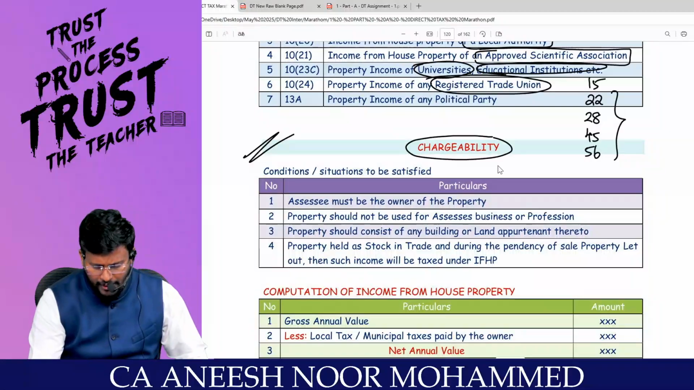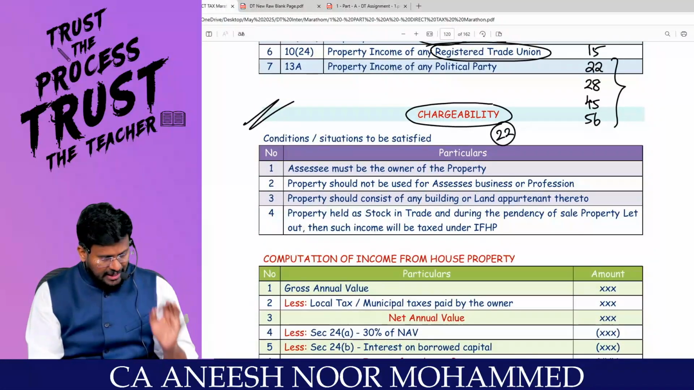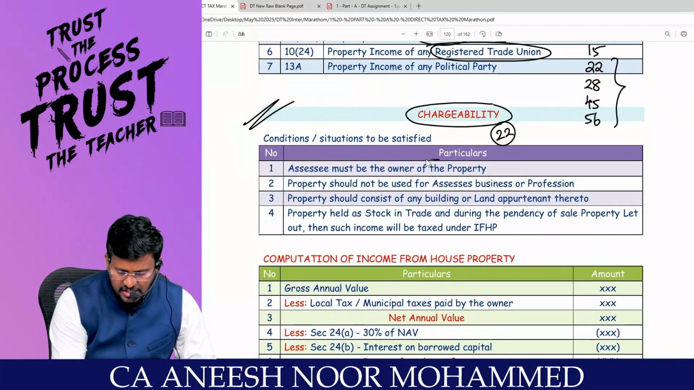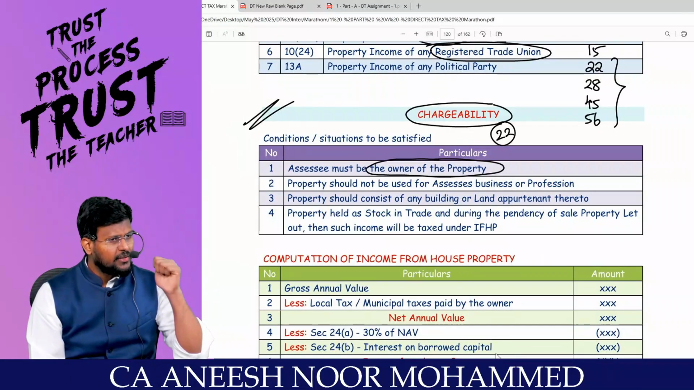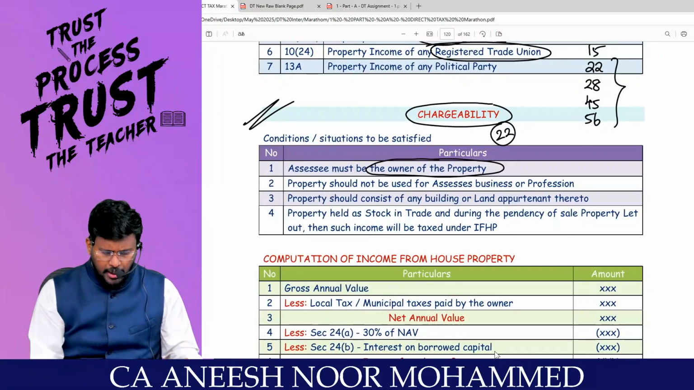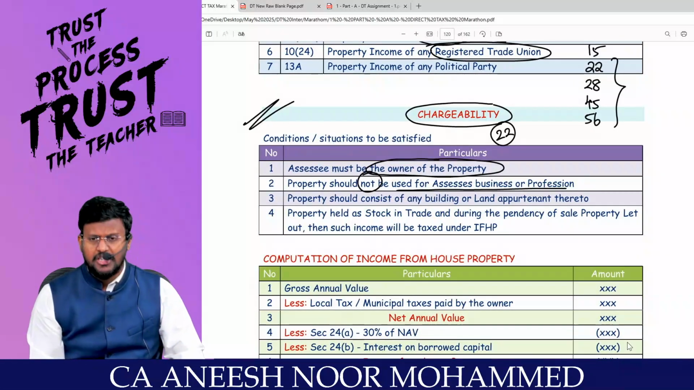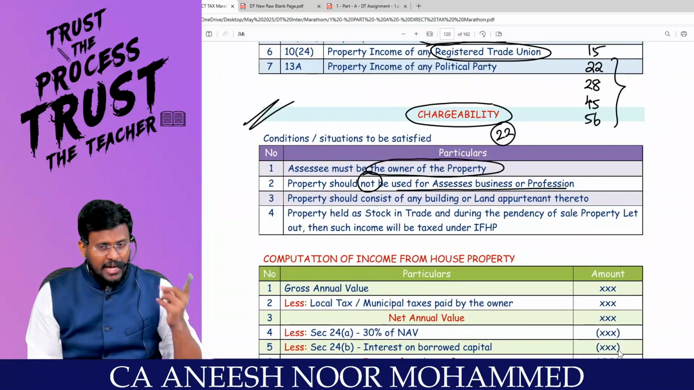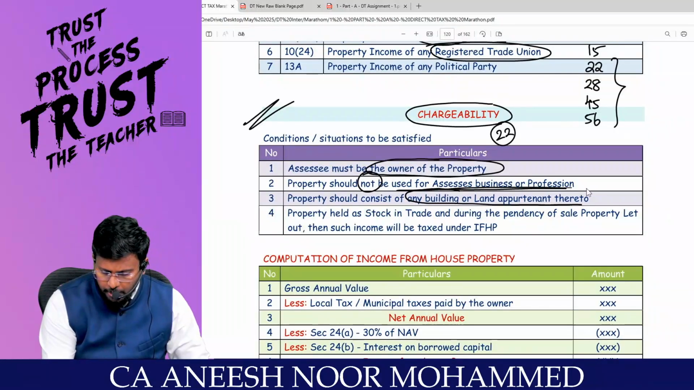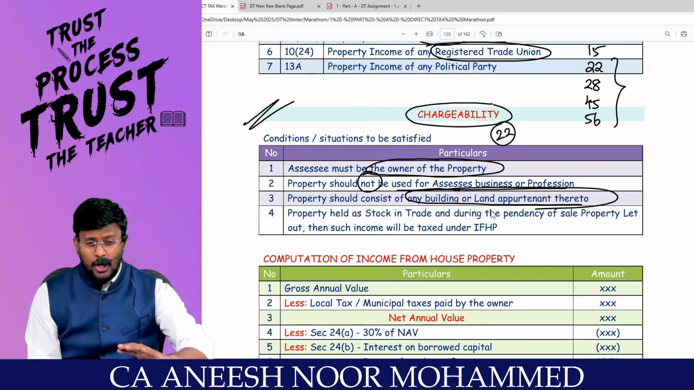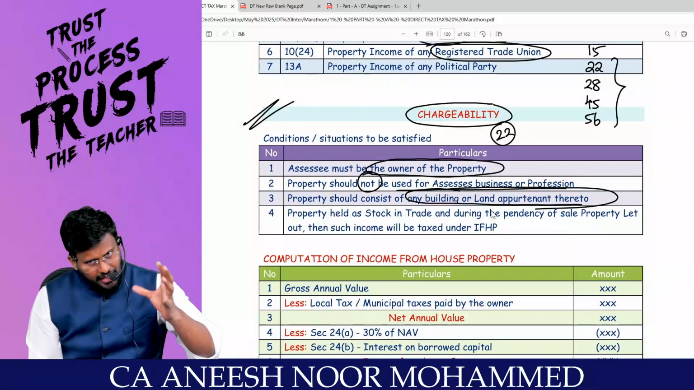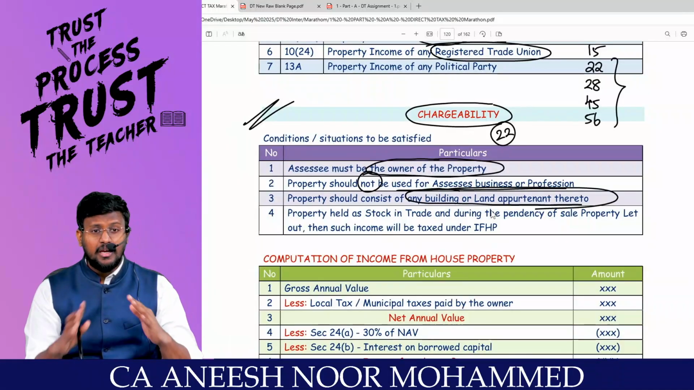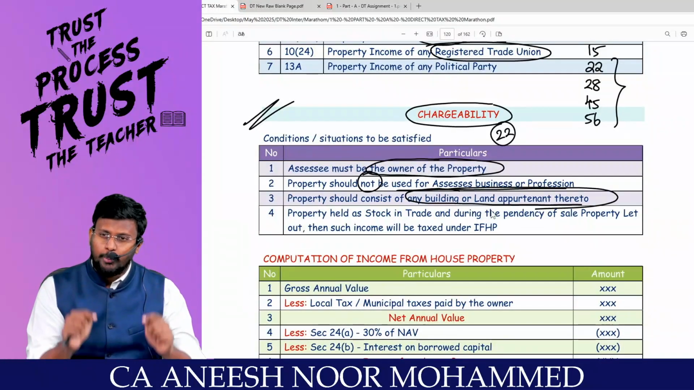What section 22 of income from house property is saying is that in order to tax an income under the head income from house property, first of all, the assessee should be the owner of the property. Number two, the property should not be used for the assessee's business or profession. And that property should consist of any land or building appurtenant thereto. That means it should not be a bare land. If you are renting a bare land, that rental income will be taxable under IFOS, not under IFHP, because this is income from house property. On that land, a property or building should be there.